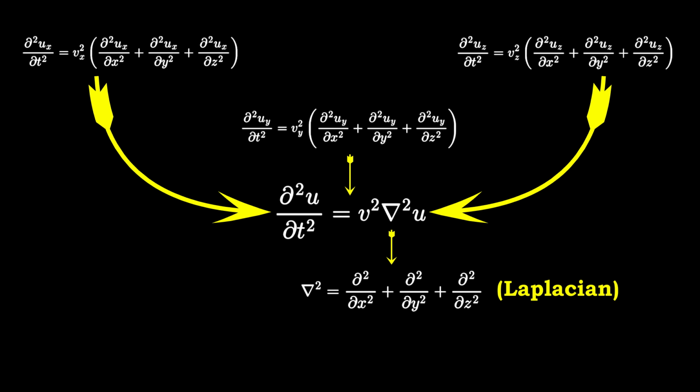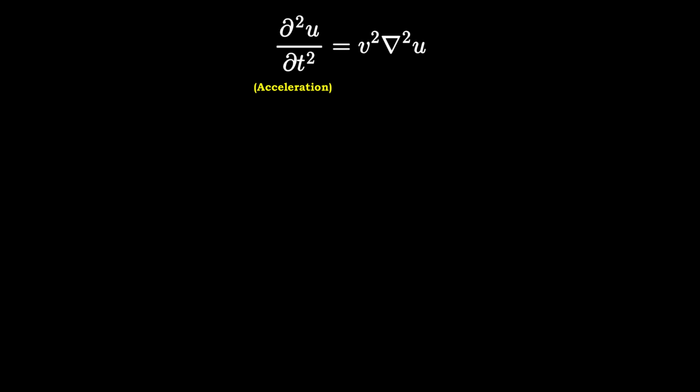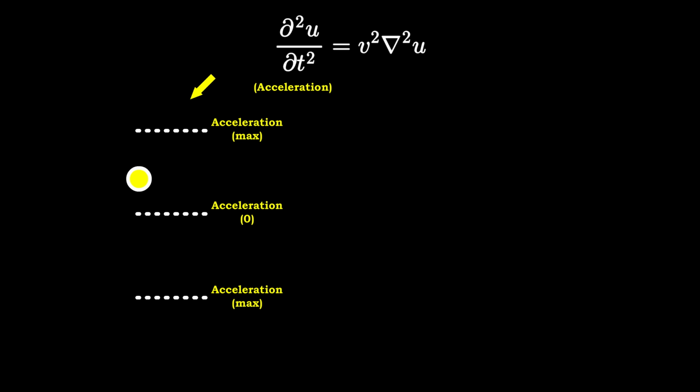We just finished the mathematics, but what does this equation actually mean? Let's read it. On the left side, we have the second derivative with respect to time. In physics, this represents acceleration. More precisely, it tells us how quickly the disturbance at a fixed point in space changes over time. The Laplacian measures how different a point is from its immediate surroundings.